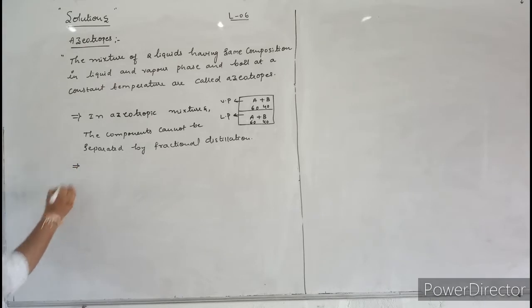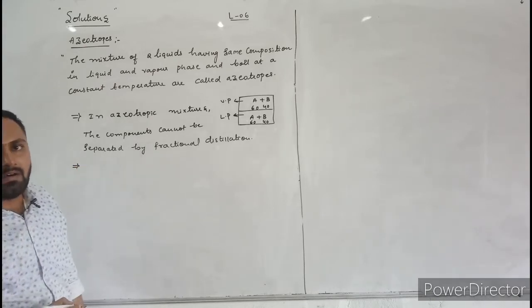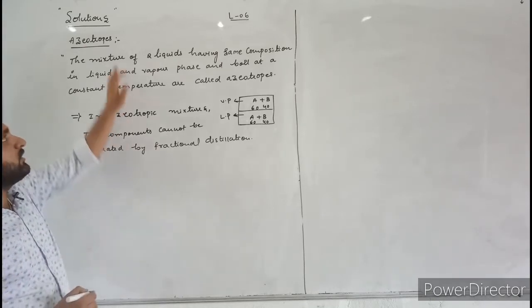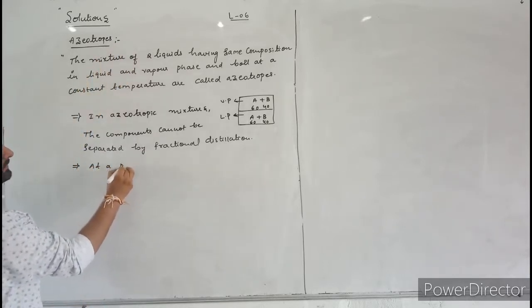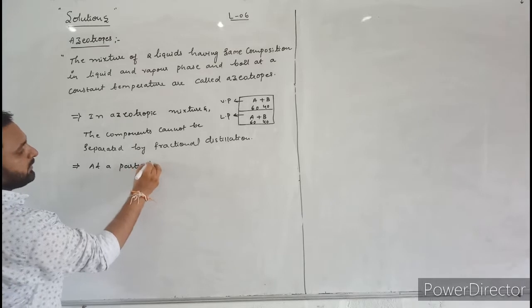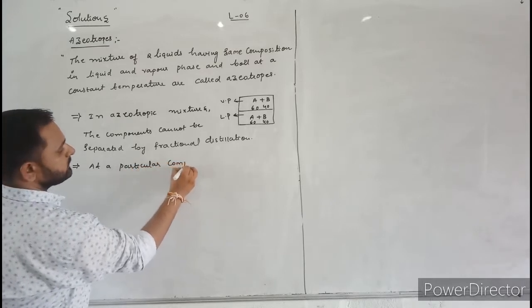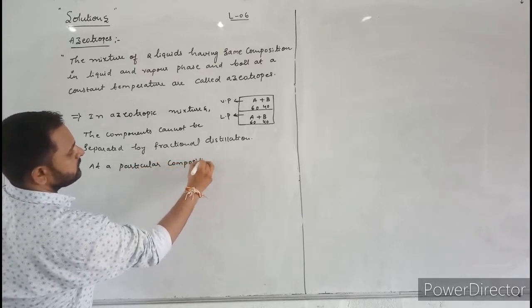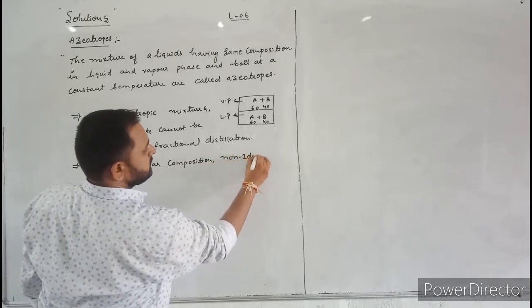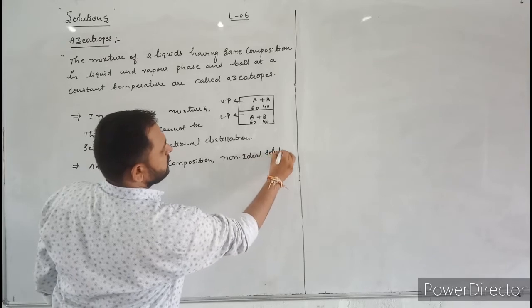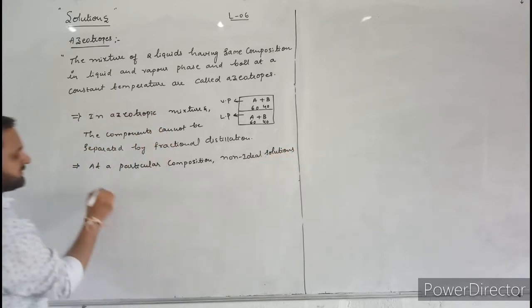Next, at a particular composition, non-ideal solutions become azeotropes.